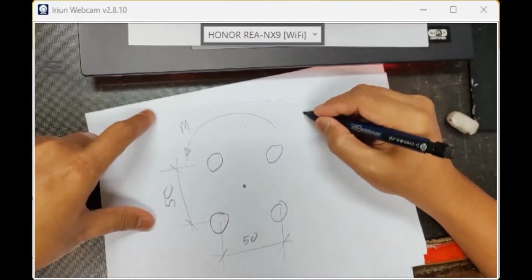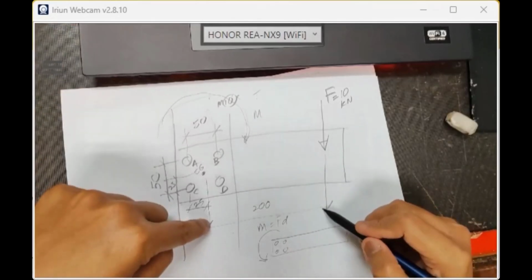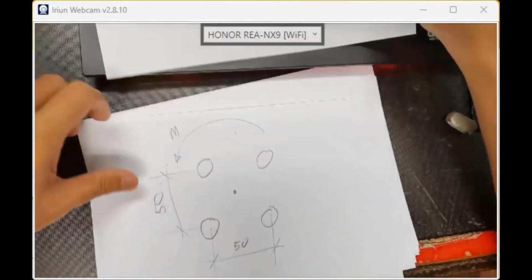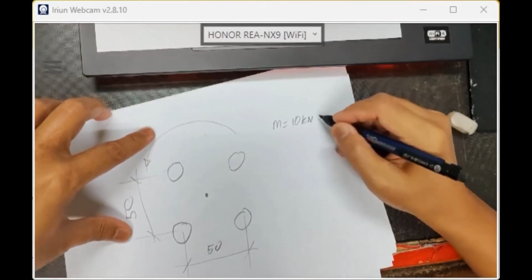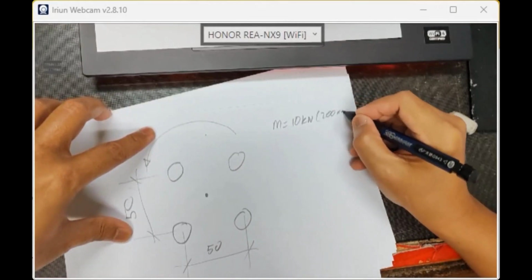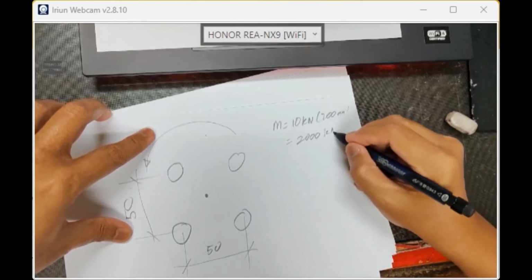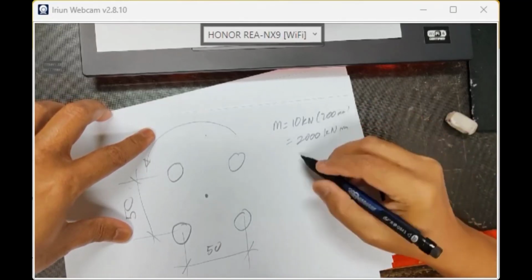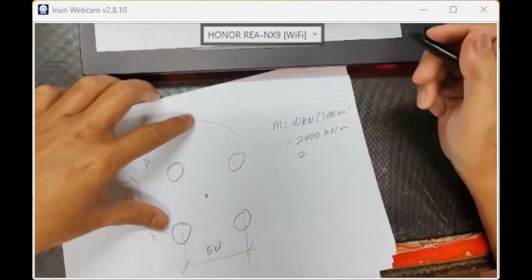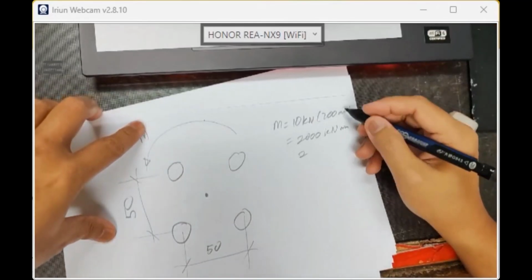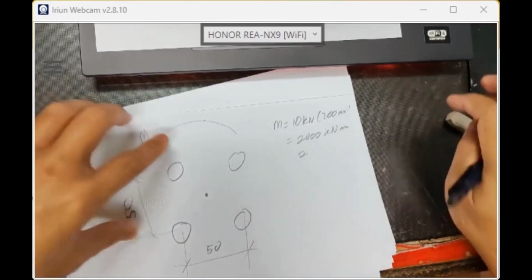Easy, moment times. What is moment? What is moment just now? 10 kilonewton times 200. So moment is 10 kilonewton times 400 millimeter. Be careful about the unit, guys. So we have 2000 kilonewton millimeter. Be careful about it. It's 2000 kilonewton millimeter.